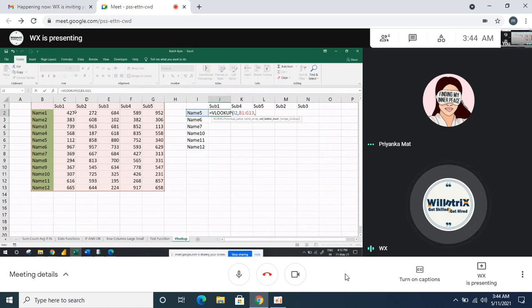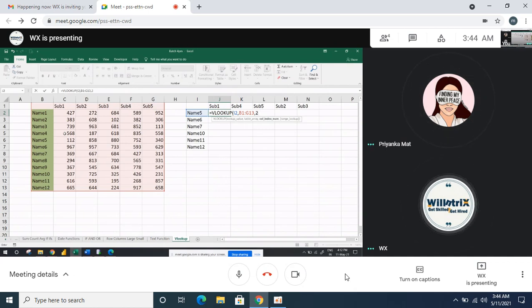Column base means I need to fetch the data for subject 1. In my selection of the table, in which column is subject 1? It is in the second column. This is the first, second, 3, 4, 5, 6, it will go like this. This is the second column.